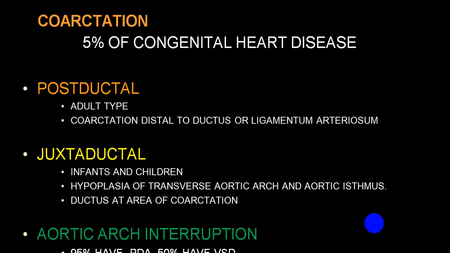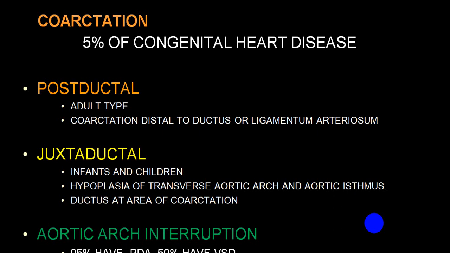Postductal is very frequently the adult type, and it is distal to the ductus arteriosus or ligamentum arteriosum. Juxtaductal is very frequently the infantile variety, and it will give rise to hypoplasia of the aortic arch, a good number of times the aortic isthmus also, and it is very close to the duct.